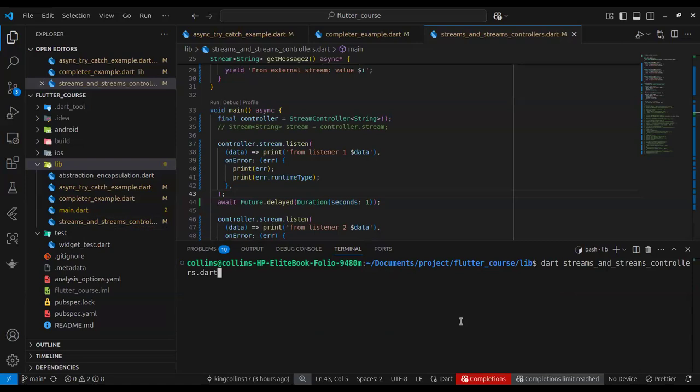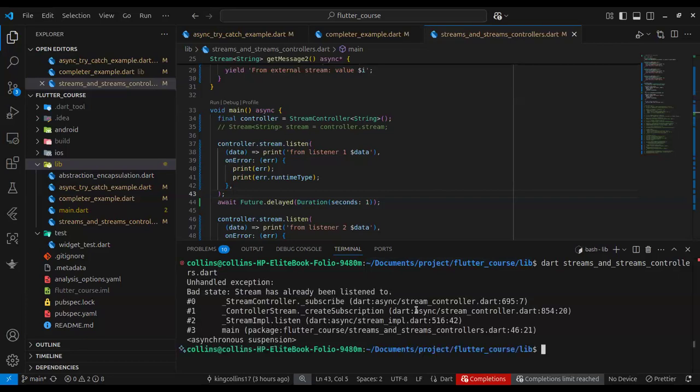So when I do this, it's going to find my file and run the code. You can see it runs the code, right? So this is how to do that.